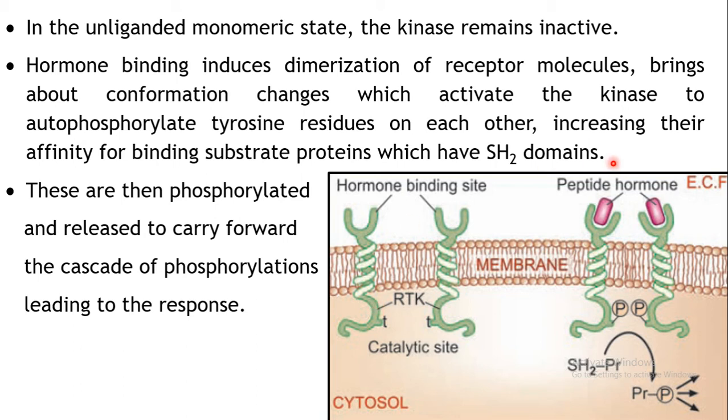However, when some kind of hormone binds to your receptor, the two molecules of your receptor will start to dimerize. They will get converted into a dimer. Two molecules of your receptor will join together and be associated to form a dimer.